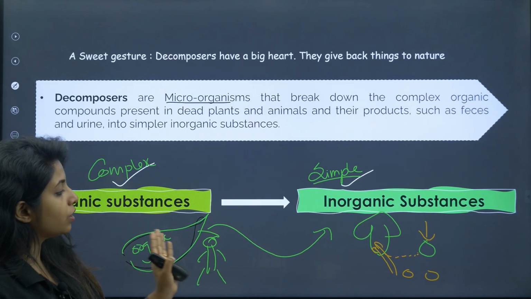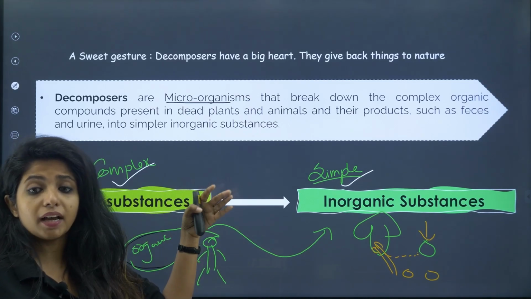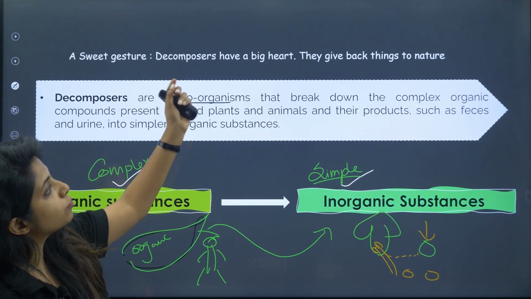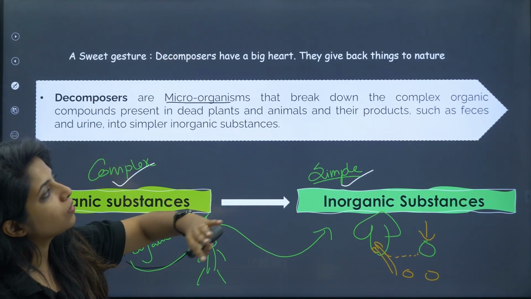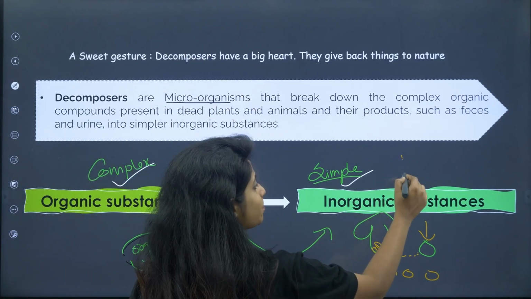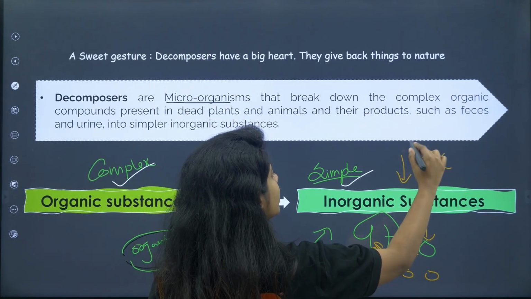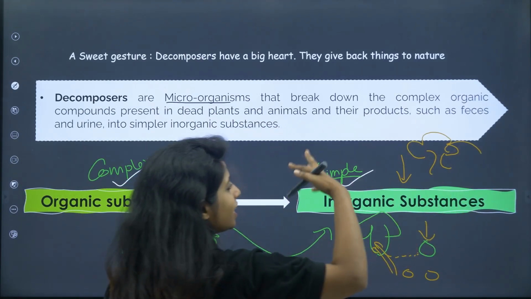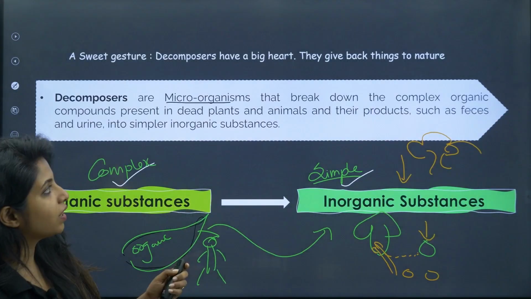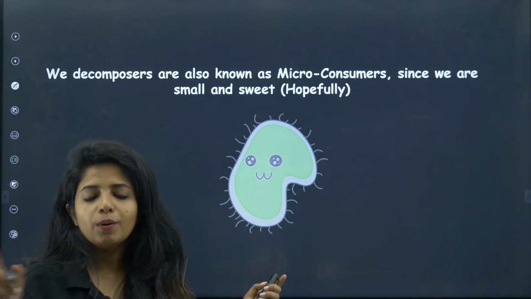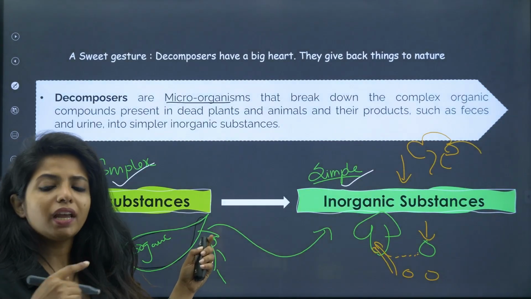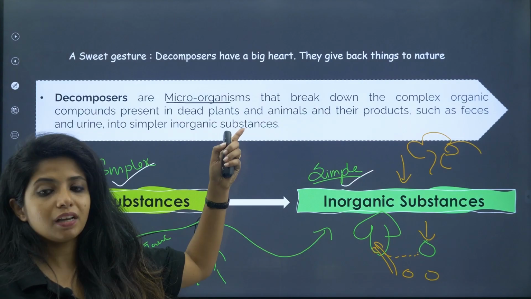So similarly over here also, all the decomposers, literally bacteria, everything, they will be working like this. So a sweet gesture is there. Decomposers have a big heart. They give back things to what? Nature. And now again, these inorganic substances are utilized to form a new plant, and this plant is eaten by us, and the thing goes on and on. So decomposers are everywhere around this particular cycle that we just saw. Anywhere any organism dies, it is going to get decomposed.